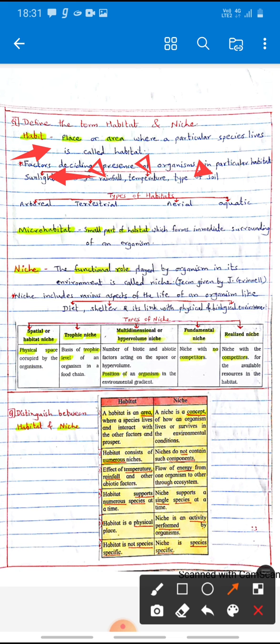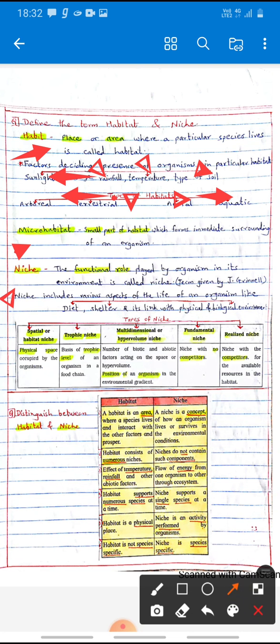Types of habitat. So habitats are mostly of the following types: arboreal, terrestrial, aerial and aquatic. Microhabitat. So definition of microhabitat: small part of habitat which forms the immediate surrounding of an organism. It is called as microhabitat.